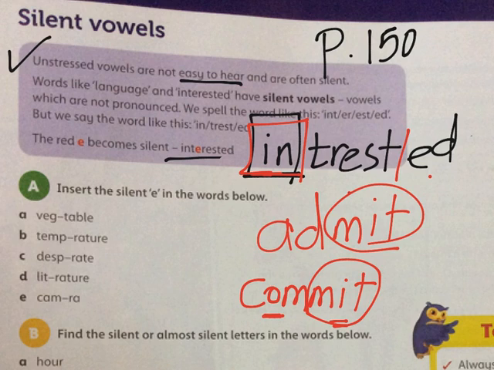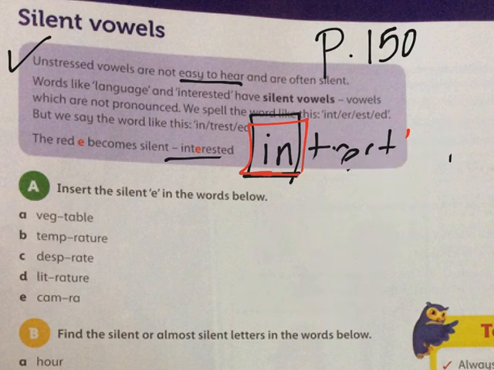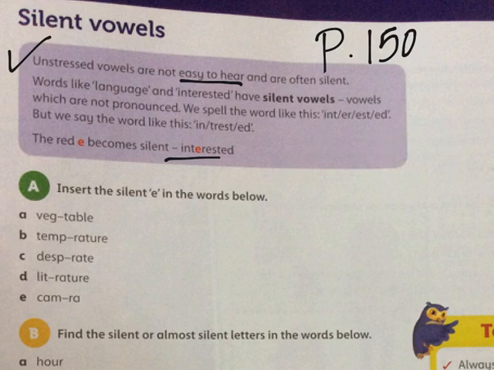Let's not go way too far from the main topic. Let's focus. We have unstressed vowels, like the O, like in interested, we have some vowels that are not stressed. Only the I in interested is stressed, the rest is not. Okay, so these vowels are not easy to hear and they are often silent. Again, it's not always, it's often. Like most of the time, not always.